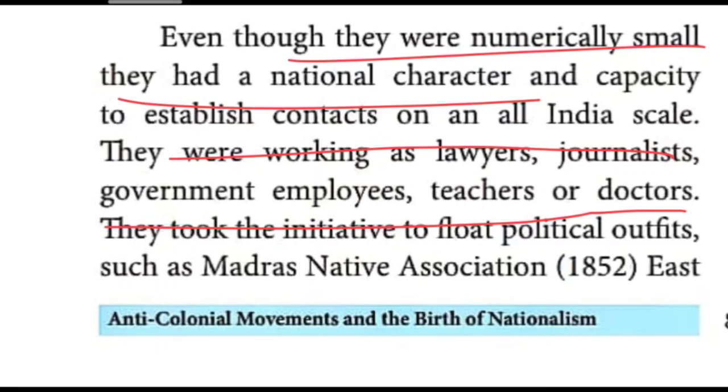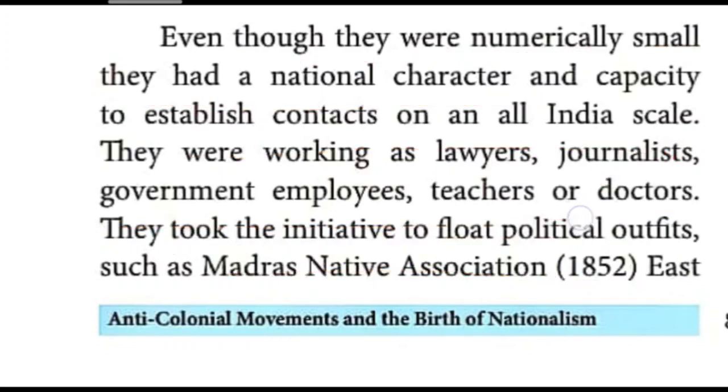Those people took initiative. What is the meaning? They started some associations against the British. What are the associations they started?